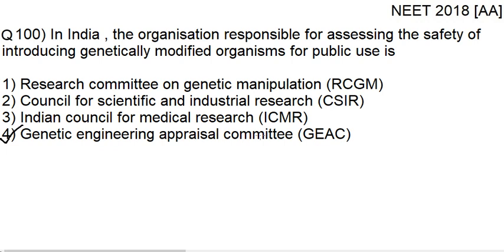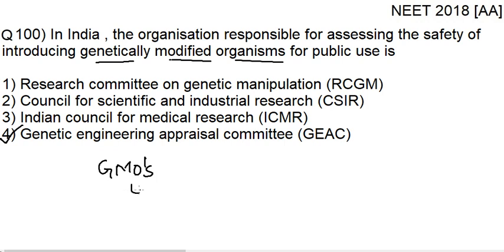Genetic engineering means the process by which we introduce a gene that is required, the target gene, into an organism, right? What do you mean by genetically modified organisms or GMOs?